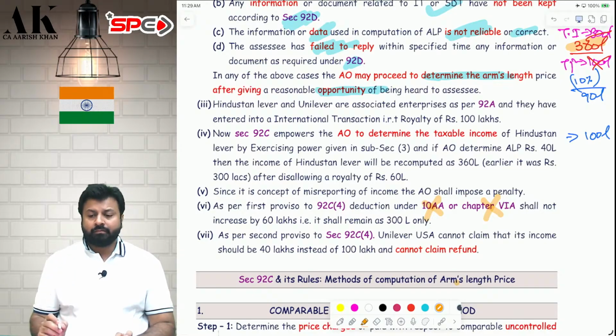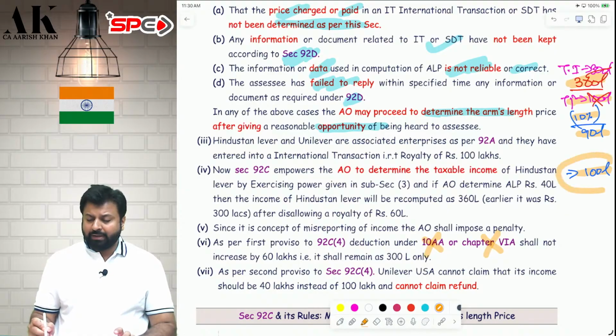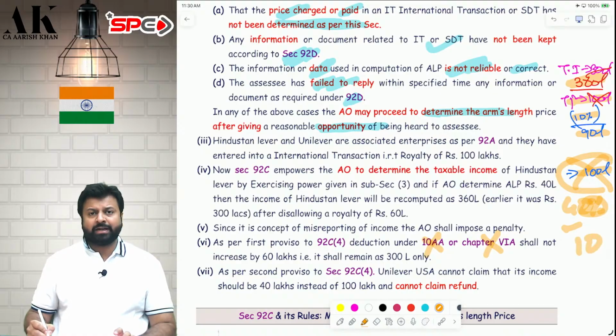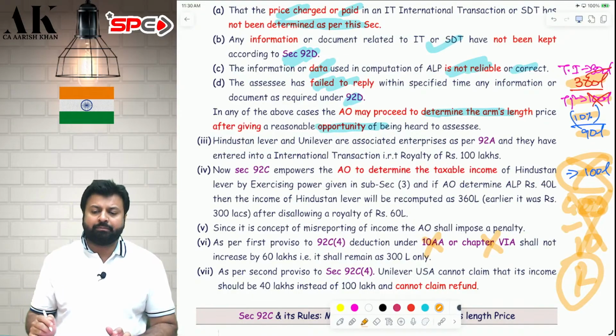Secondly, today I am paying how much? 100 lakhs I am paying to my associate enterprise. 10% I have deducted. He is showing 90 lakhs as net income, gross income 100 lakhs. Now that other person cannot say that my income is also 40, so reduce this, cancel this 40, and my income should also be taken as 40, and already 10 lakh has been deducted as TDS, so give me refund. Refund will not be granted. Other person's income will not be recomputed and refund will not be granted to him.